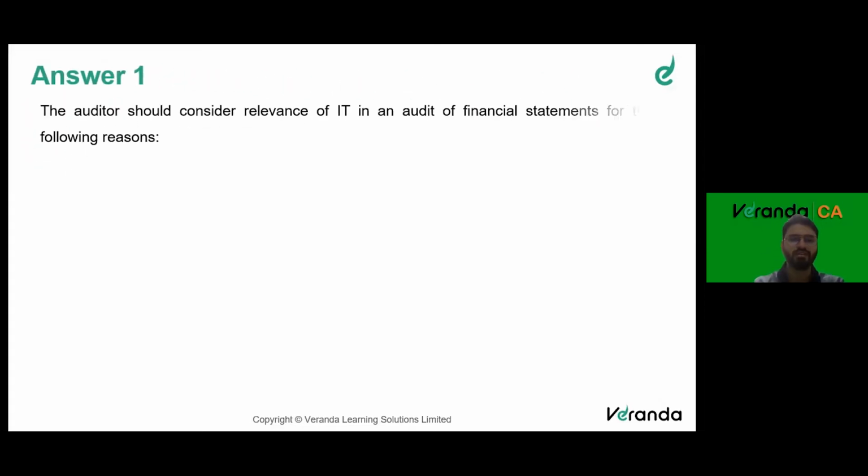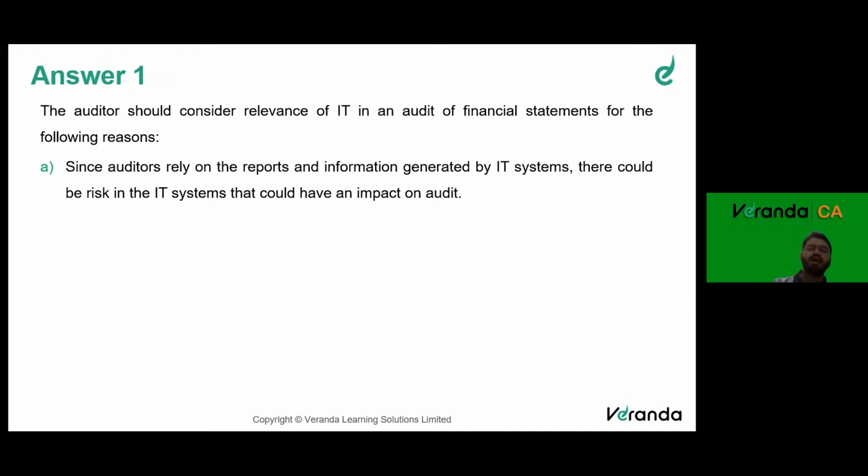So going to the answer, the auditor should consider relevance of information technology in an audit of financial statements for the following reasons. There are 6 points in the beginning of the chapter. So always when you read the question, it is important. Any point-wise answers are very important. Anywhere where there are points, that could be a potential question for the examination. So knowing the answer is not important. Knowing the question and the answer is more important, because you should know which answer is for what question. You may read the answer, you may study the answer, you may memorize the answer, but if you don't know what the question is, then everything is gone for a toss, right?